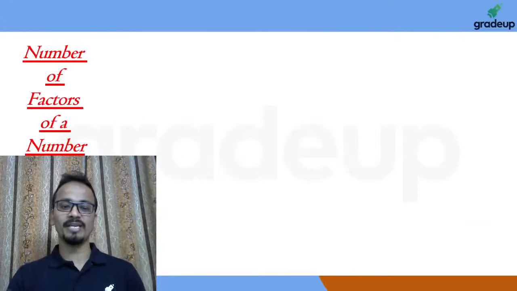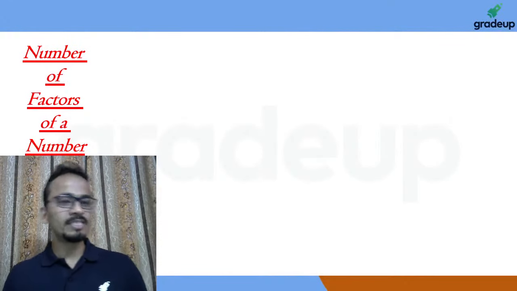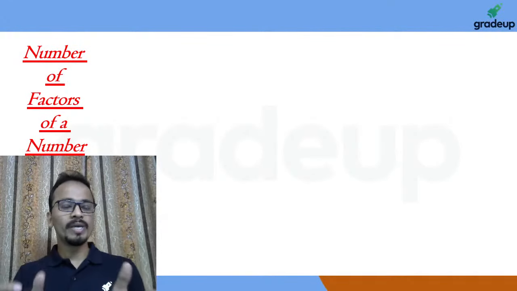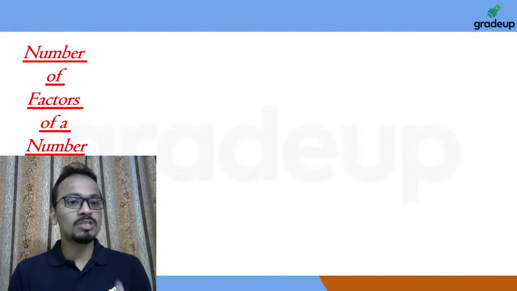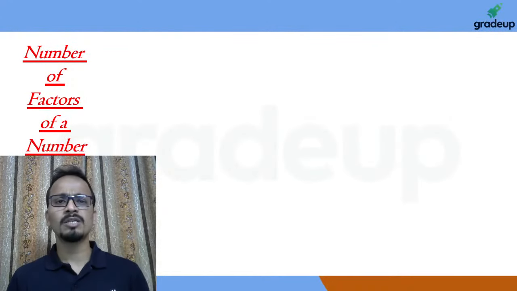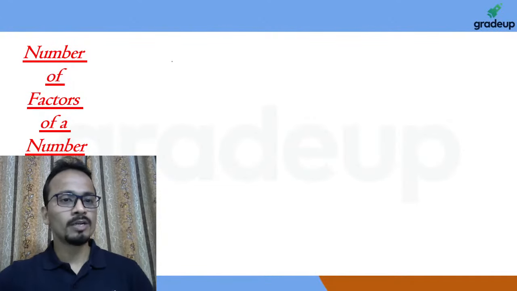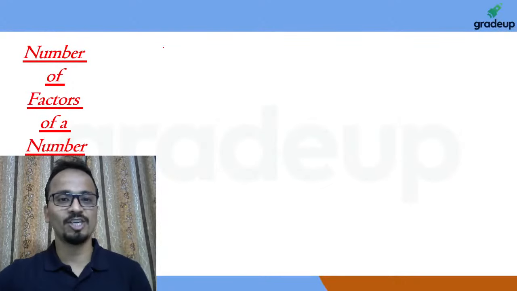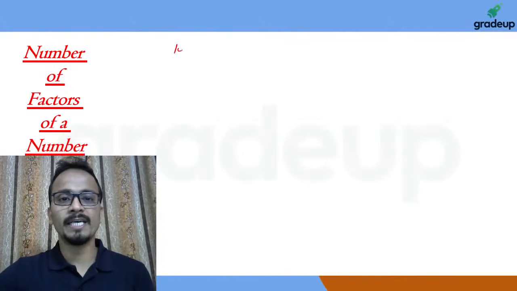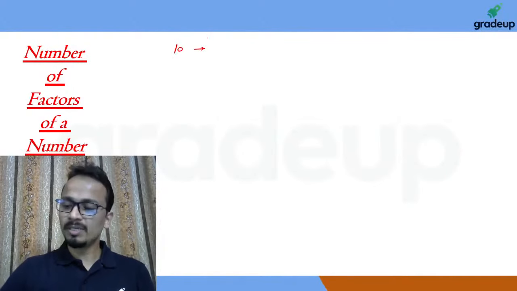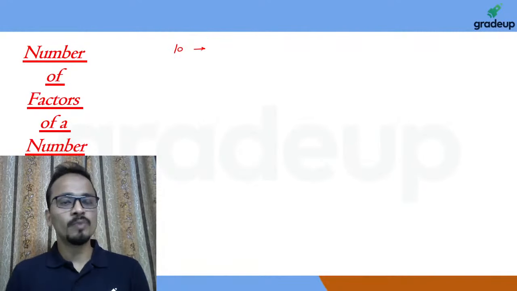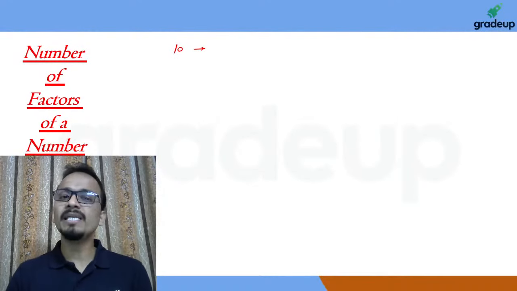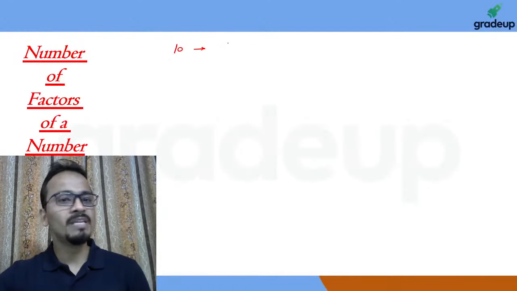Now let's start with this concept. Since I talked about factors, let's talk about how to calculate the number of factors of a number. Before that, we should know what a factor actually is. Let's say I take a natural number, 10. The numbers which are less than or equal to 10 and completely divide 10 will be the factors of 10.